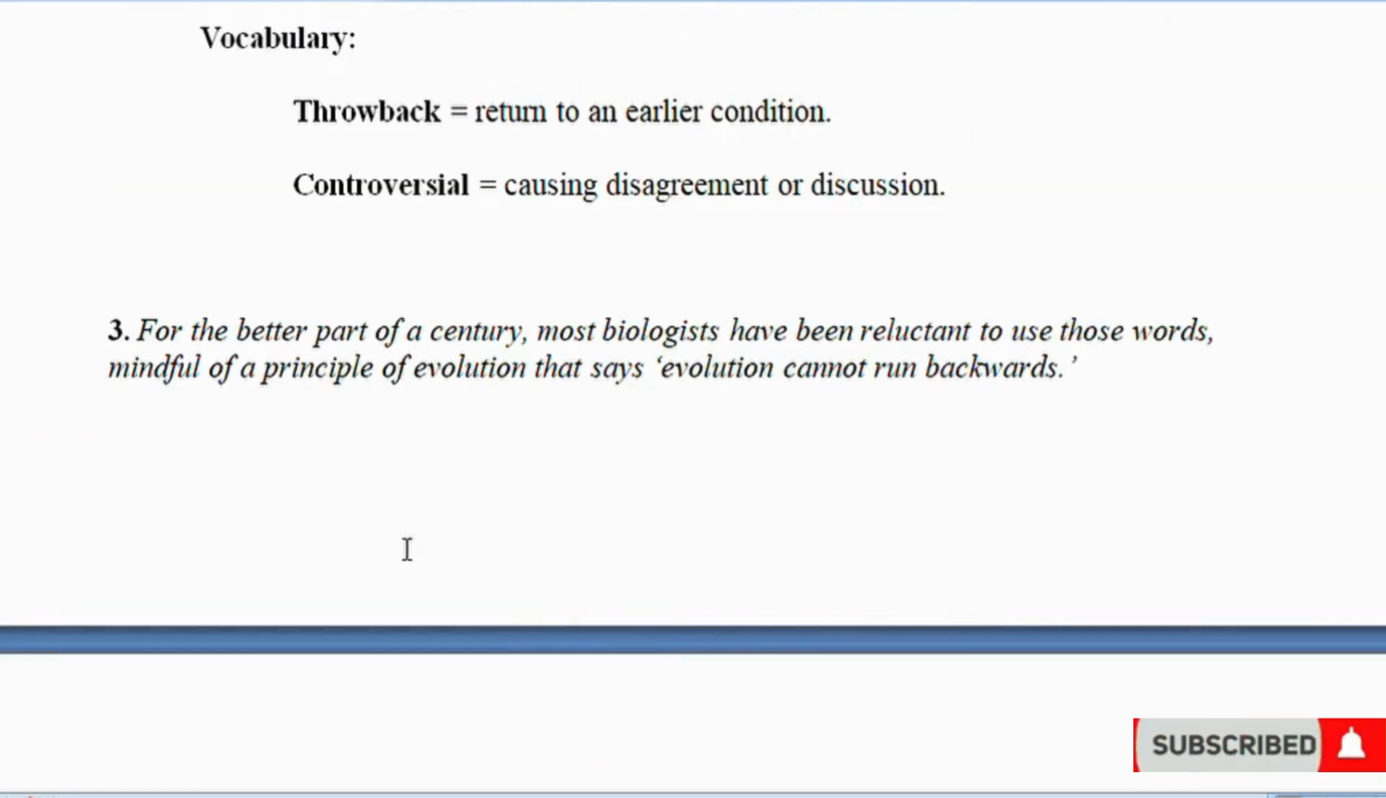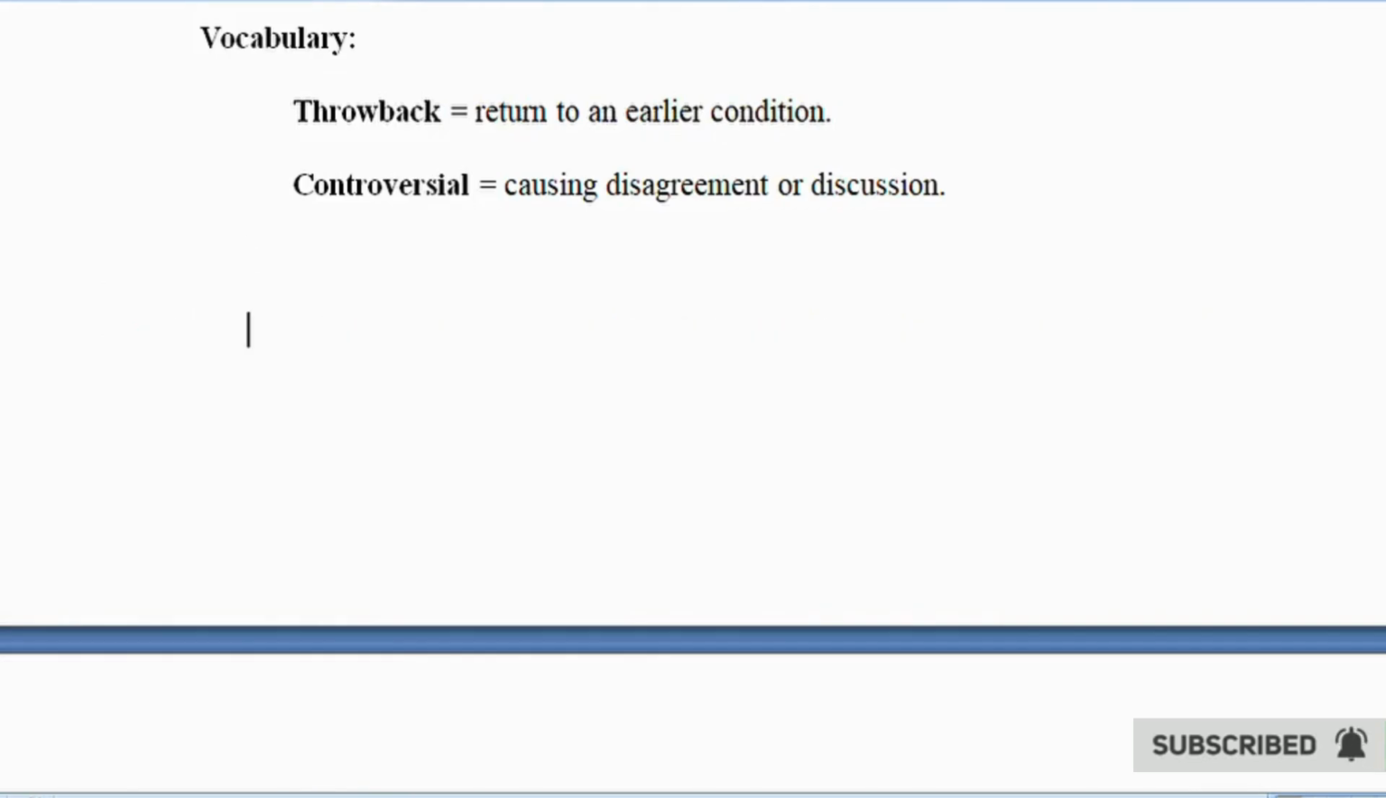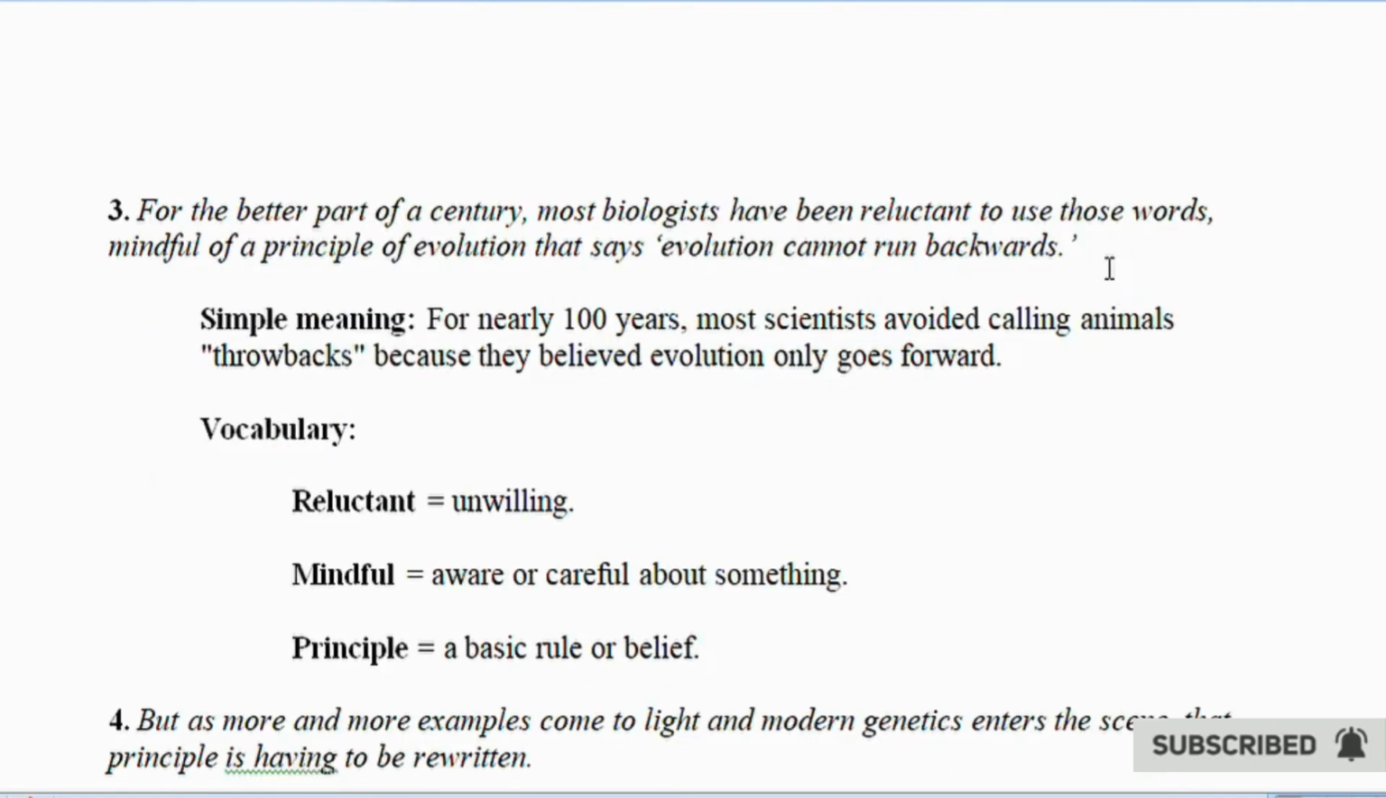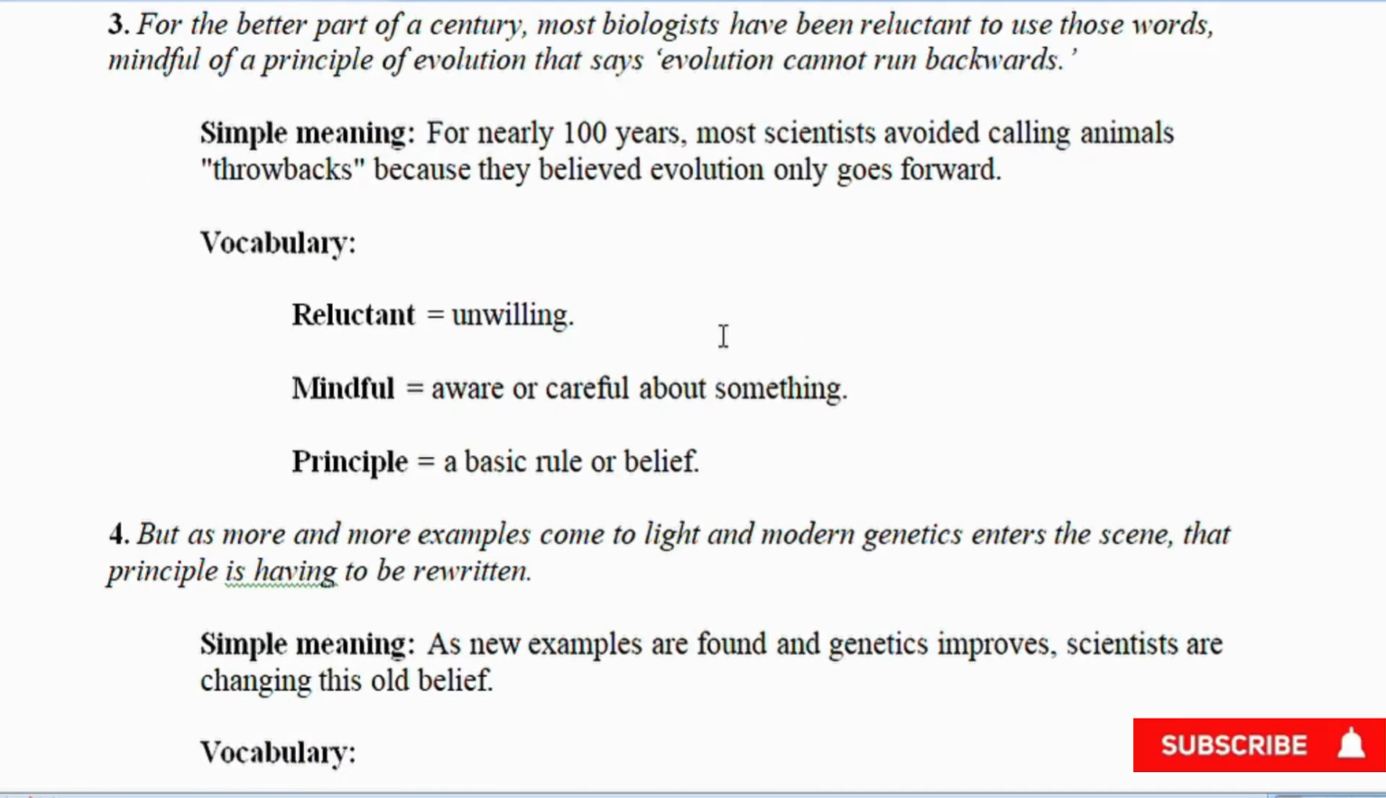3. For the better part of a century, most biologists have been reluctant to use those words, mindful of a principle of evolution that says evolution can't run backward. Simple meaning: for 100 years, most scientists avoided calling animals throwbacks, because they believed evolution only goes forward. Vocabulary: reluctant equals unwilling. Mindful equals aware or careful about something. Principle equals a basic rule or belief.